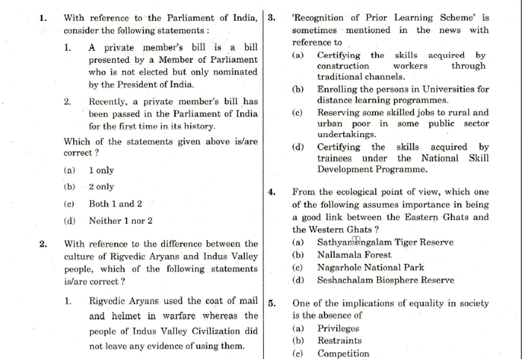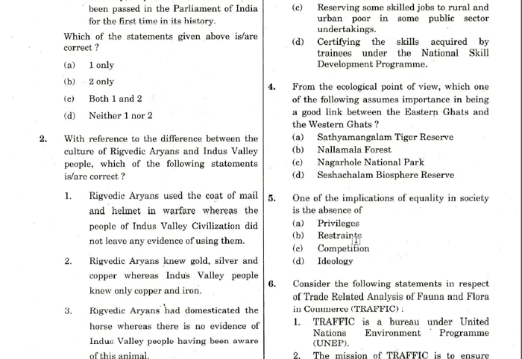Okay, now the fourth question: from the ecological point of view, which one of the following assumes importance in being a good link between the Eastern Ghats and the Western Ghats? Okay, so here, if you know, Satyamangalam Tiger Reserve is somewhere near the Nilgiri hills, that is in the border of Kerala and Tamil Nadu. Nallamala is in Andhra Pradesh, Nagarhole is in Karnataka, Sheshachalam is again in Andhra Pradesh. So these three are towards the coast, not towards the central part of the peninsular plateau. But Satyamangalam is there in the conjunction of Eastern and Western Ghats. So option A is the right answer.